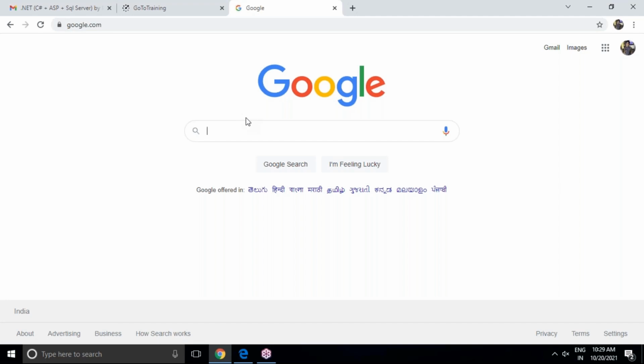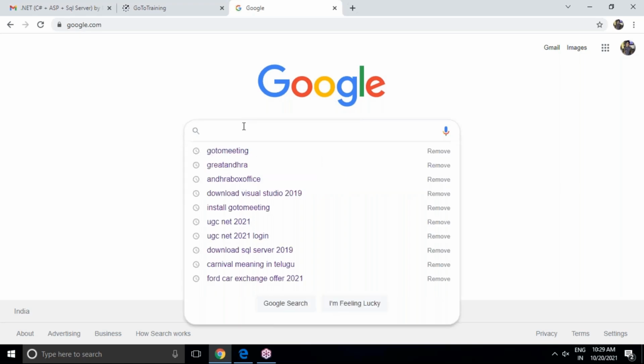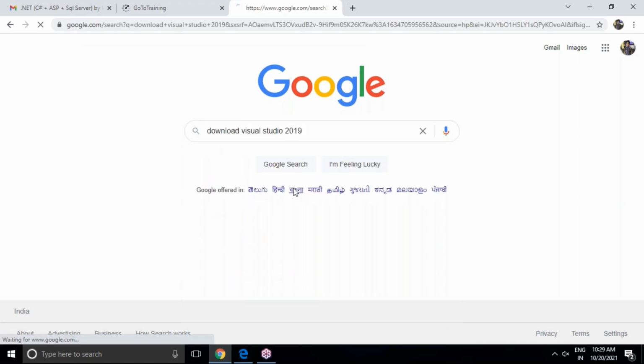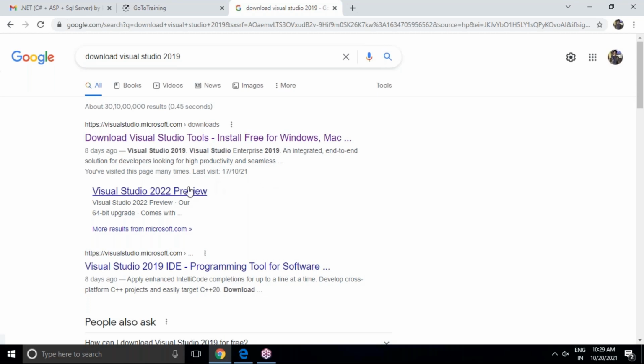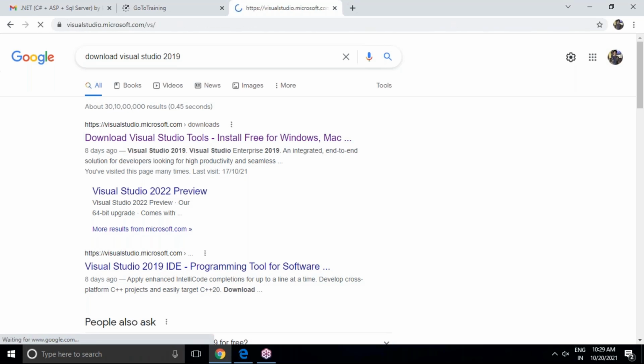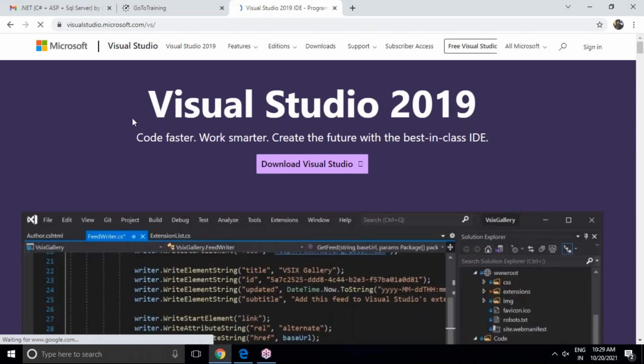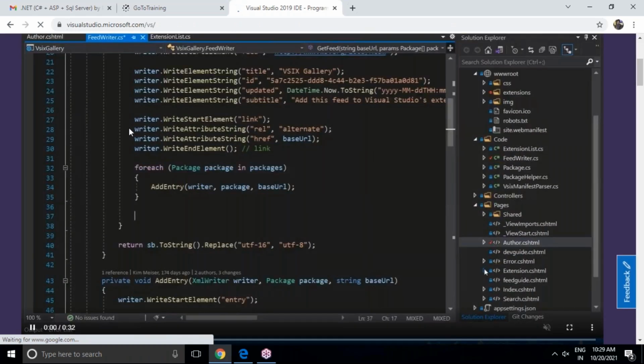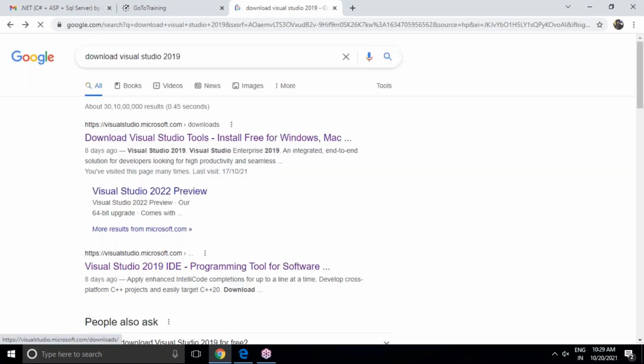But how do you download Visual Studio? Yes, you can see this. I'm taking Download Visual Studio 2019. After that, you can see here that 2022 preview is also there. But here I'm going to download Visual Studio 2019. Now you can see 2019. This is not the link. Let me go back. And this is the one.